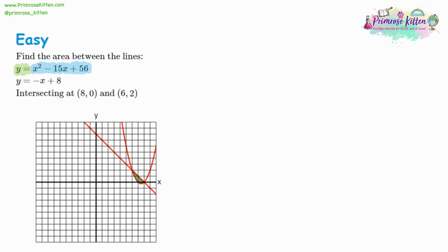Now, the line, that's also a y equals, and it's negative x plus 8. That means that both the line and the curve are equal to y. And if they're both equal to y, that means they can also be equal to each other. And this is our first step. So we write x squared minus 15x plus 56 is equal to, now it's equal to y, and what's also equal to y is negative x plus 8.